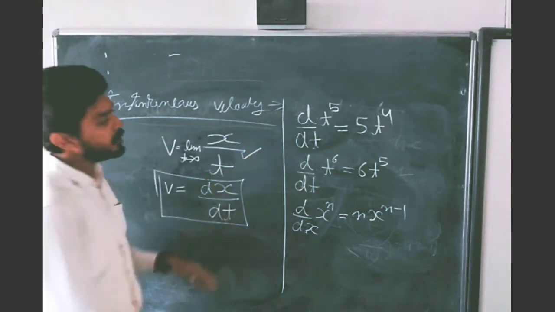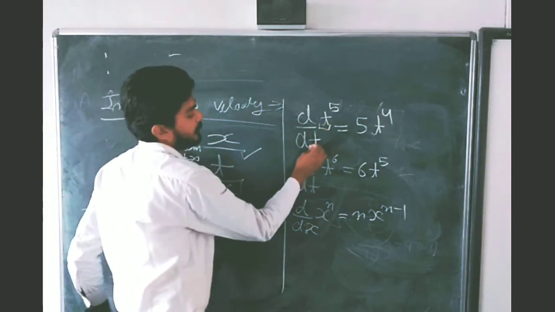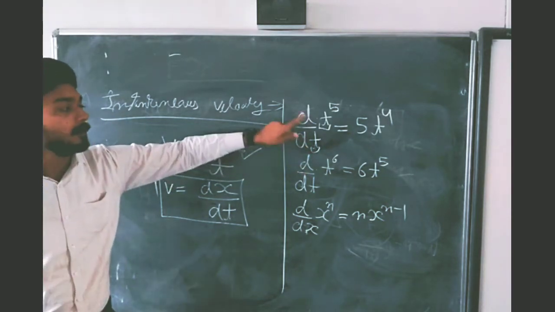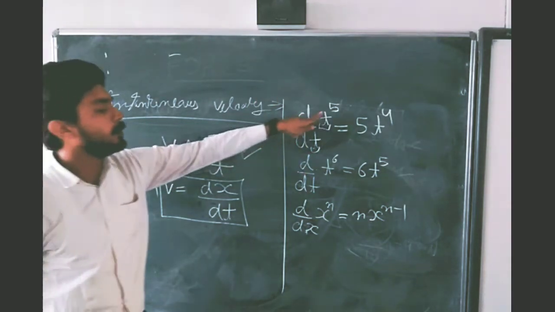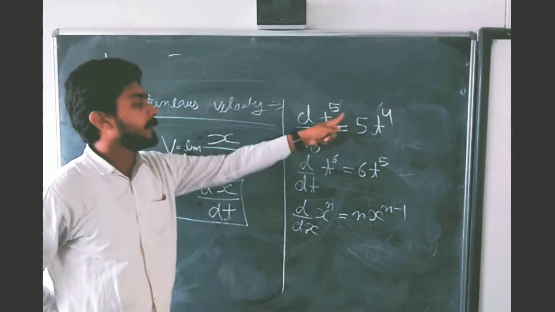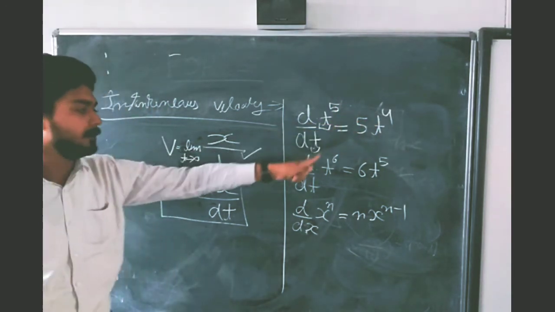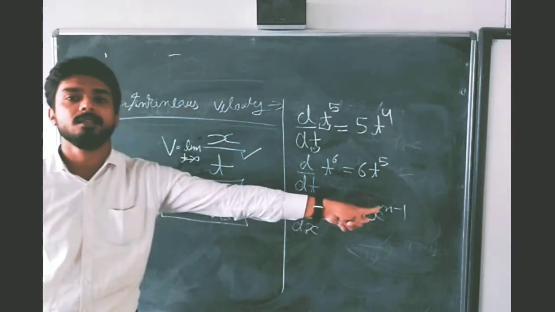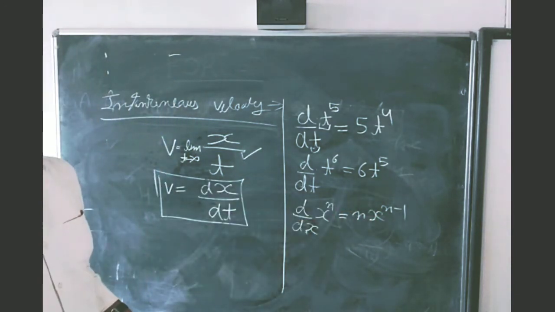Whenever you differentiate any function with respect to any variable, what will you do? Put the power in front and subtract 1 from the power: 6t to the power 5 and n x to the power n minus 1.